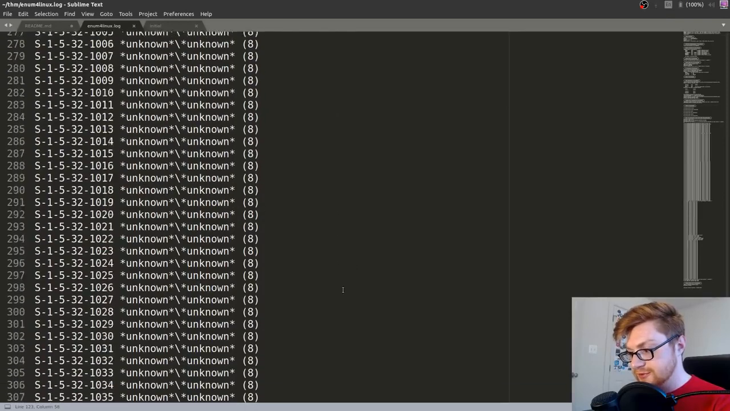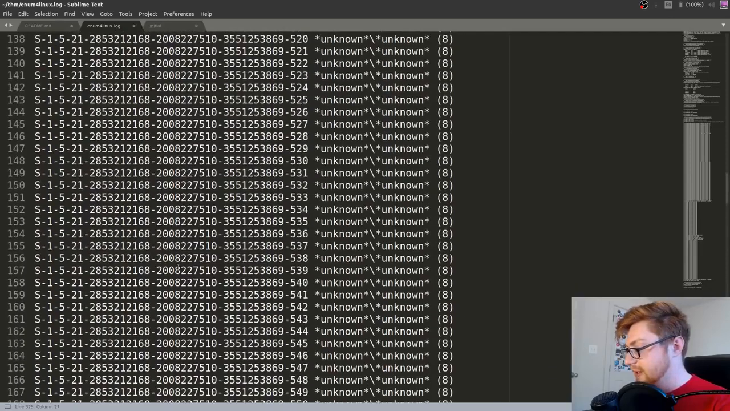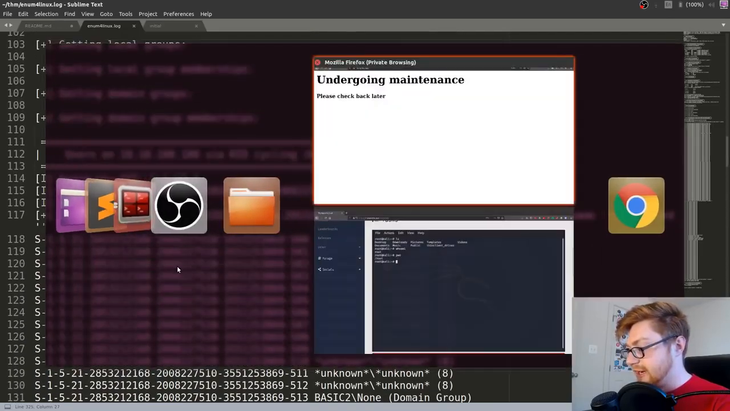Some kind of groups. Oh, and there we go. Enumerating users using that specific SID, and we found a Linux user K and a Linux user Jan. Nice. Okay, so that would help answer some of those questions that TryHackMe had for us.